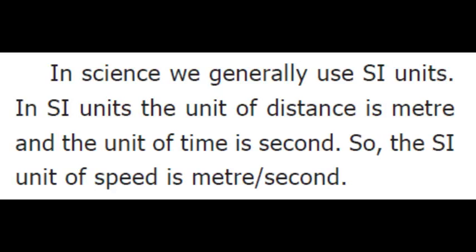In science, we generally use SI units. In SI units, the unit of distance is meter and the unit of time is second. So, the SI unit of speed is meter per second. What is speed? The distance travelled by an object in unit time is called the speed of the object. The formula of speed is distance travelled by time taken. The unit of speed is meter per second. So we can use this formula to calculate speed.